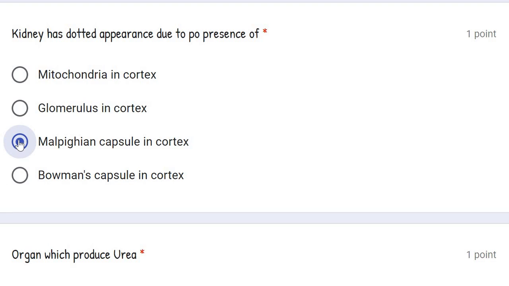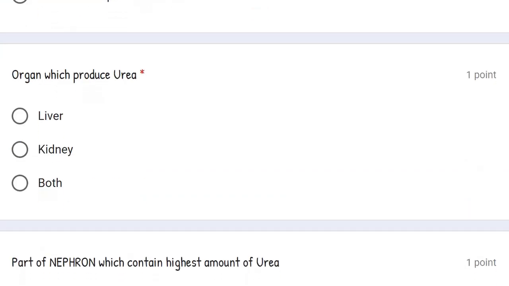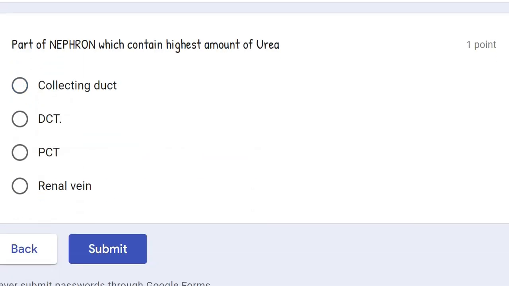But altogether, if malpighian capsule is given, then we will go for the malpighian capsule, which includes both glomerulus as well as Bowman's capsule. Okay, and it is more red in color due to presence of glomerulus because glomerulus is a network of capillaries. Organ which produces urea. The organ which produces urea is liver. Nothing is produced in kidney. Kidney helps in filtration and then forms urine. वहाँ कुछ बनता नहीं है ऐसा कुछ.